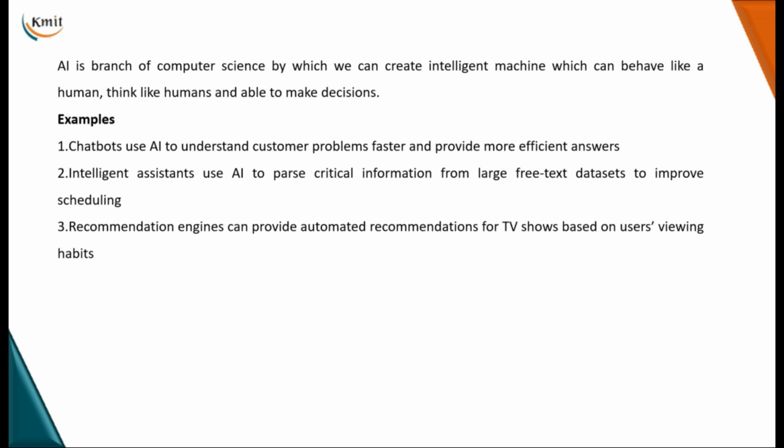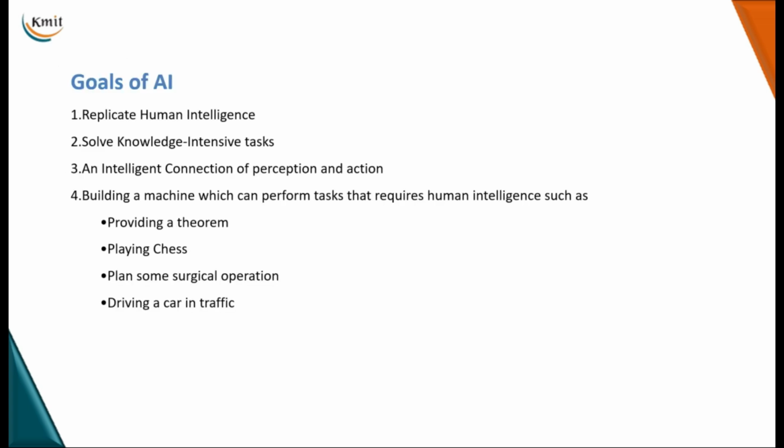Another example of AI is intelligent or virtual assistants like Siri, Alexa, etc. And we also have recommendation engines in all the commercial websites that we use in our day-to-day lives, which provide automated recommendations for TV shows, for viewing on Netflix, YouTube recommendations, product recommendations, and so on. So this is all about what AI is.